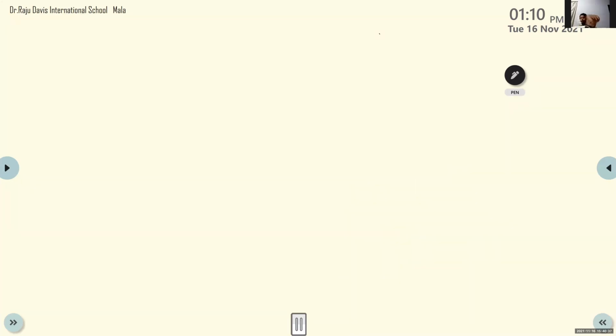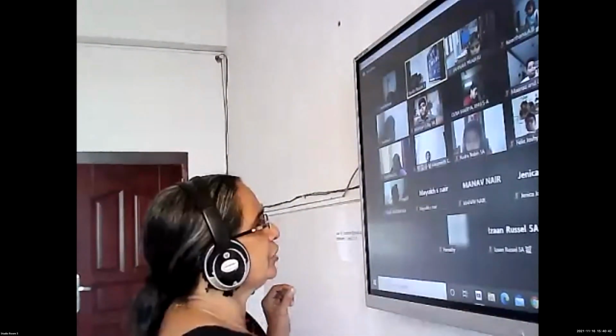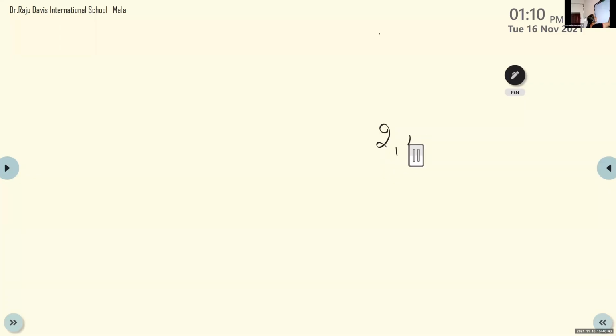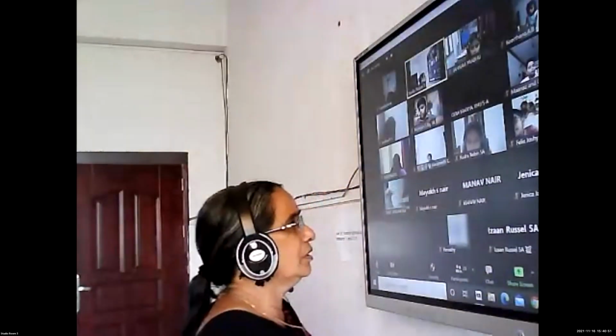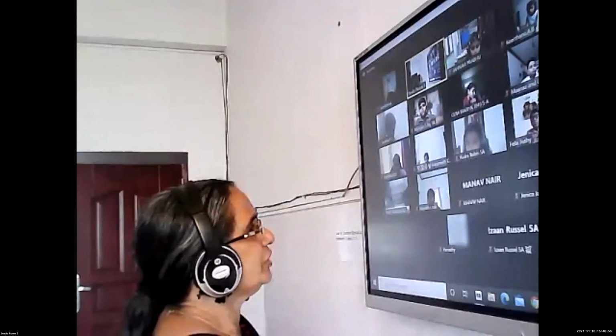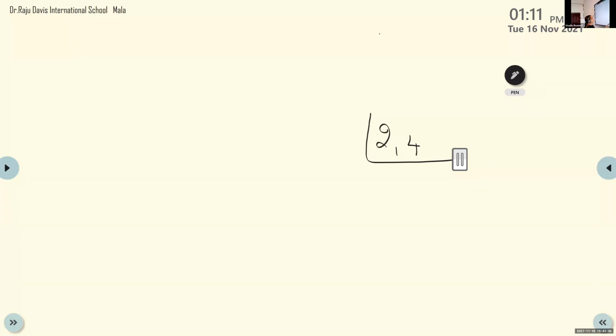You are going to find the LCM by prime factorization, by dividing and making it into prime numbers. So 2 and 4, you want to find the LCM first. Which is common to both? 2. First you divide by 2. If you are dividing, draw one line like this. 2 divided by 2, how much will you get? 1. You write 1 here.